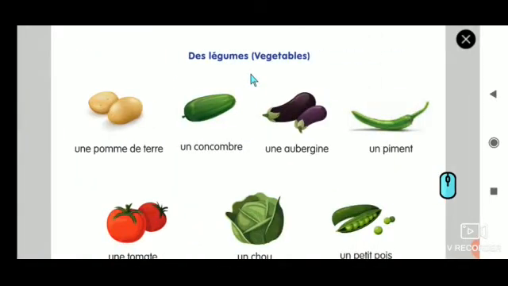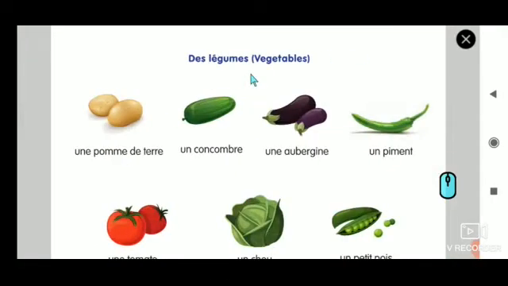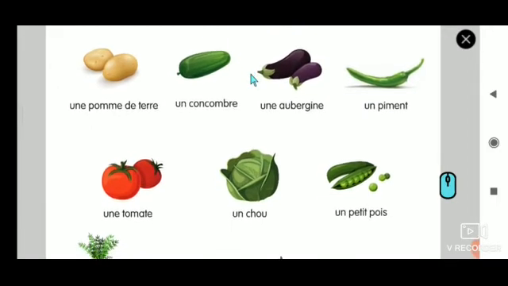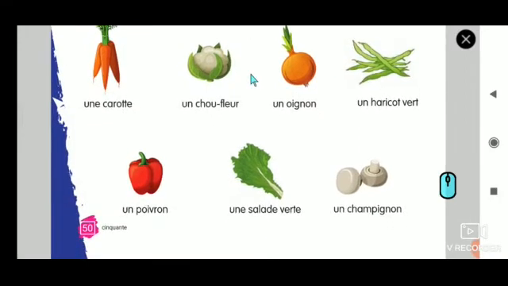Don't think this comes under vocabulary. This carries 10 marks. I will definitely ask, because when you learn basics you must be able to learn at least 10 fruits and 10 vegetables. Without knowing this we cannot say I know the basics of French. So don't take it easy, just 10 words. Try to write and see if you are ready to write it.